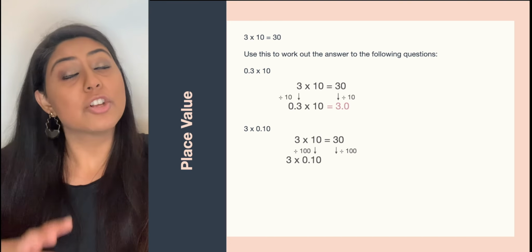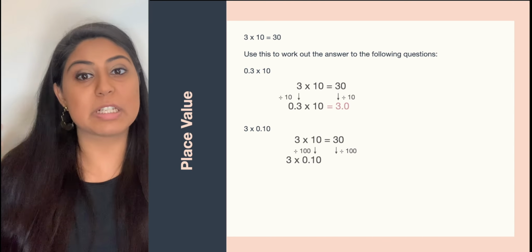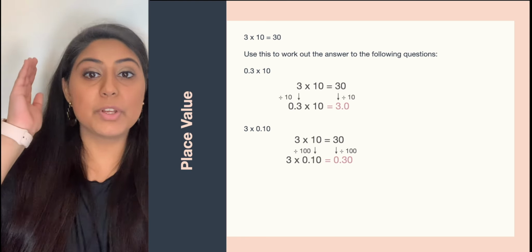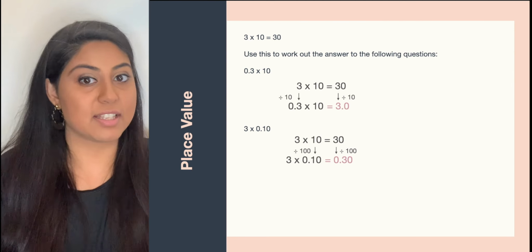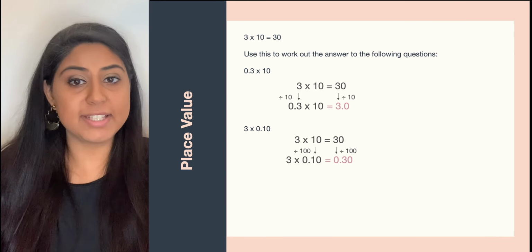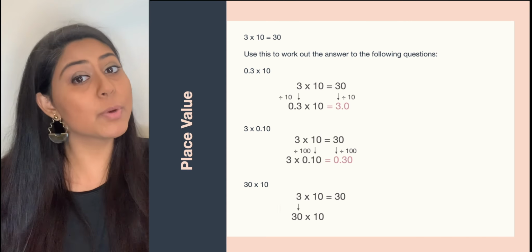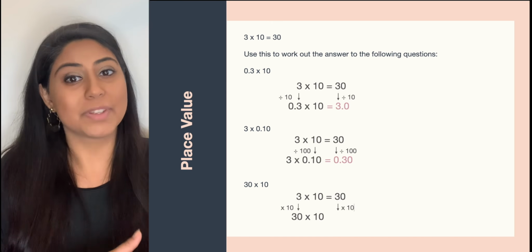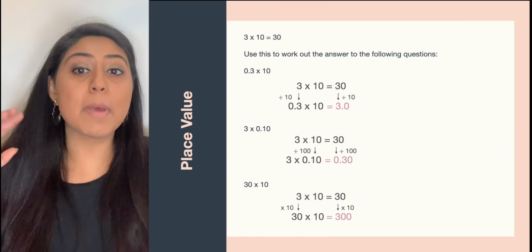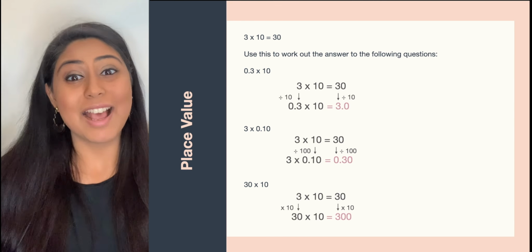So the whole idea of place value is you're expected to work out how the question has changed and reflect that in the answer. Or if we look at 30 times 10, this time the 3 has gone to 30, it's been multiplied by 10, so again, that needs to be reflected in our answer. And that's place value. So just remember how the value of the water changes and reflect that in your maths question.